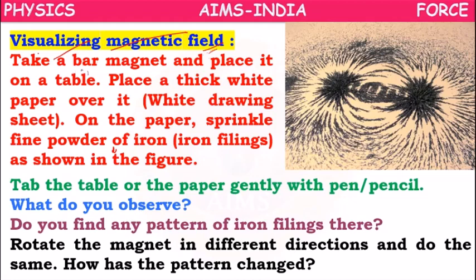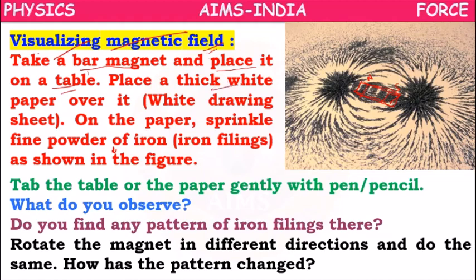Here, take a bar magnet and place it on a table. You have to assume you are keeping the bar magnet. This is the North Pole, this is the South Pole. You have to imagine you are keeping a magnet on a table.